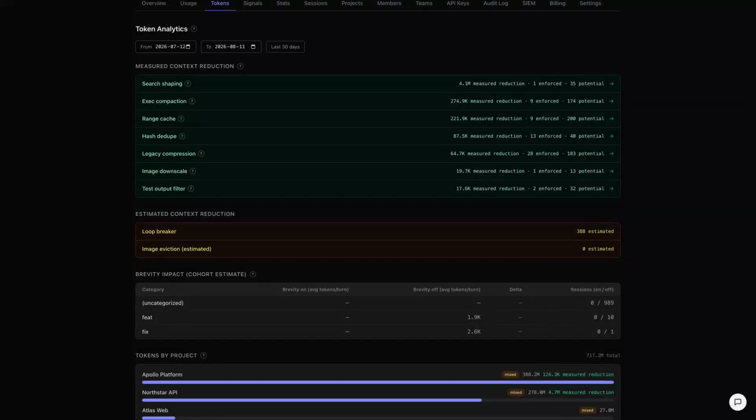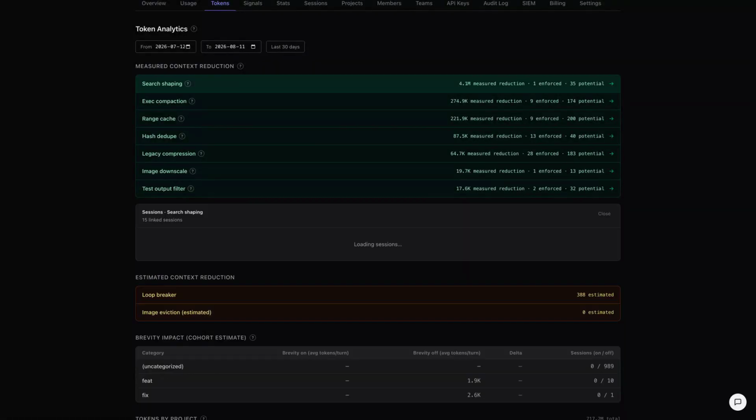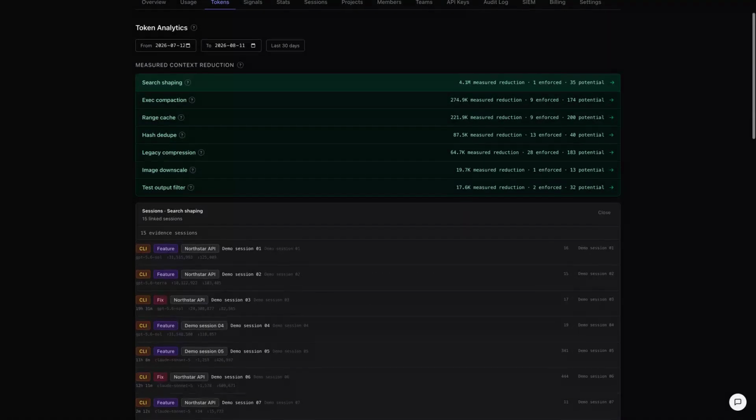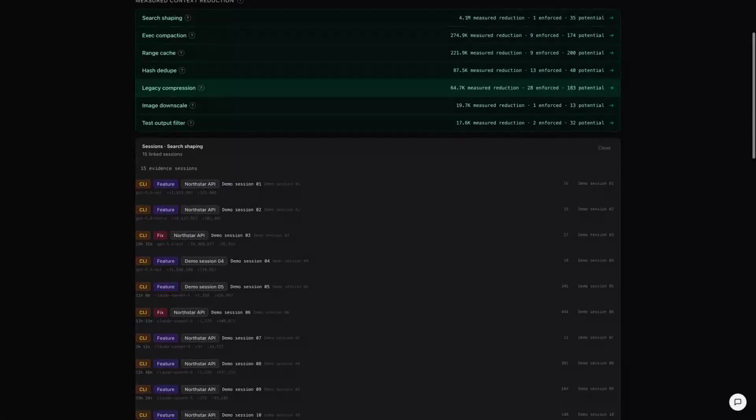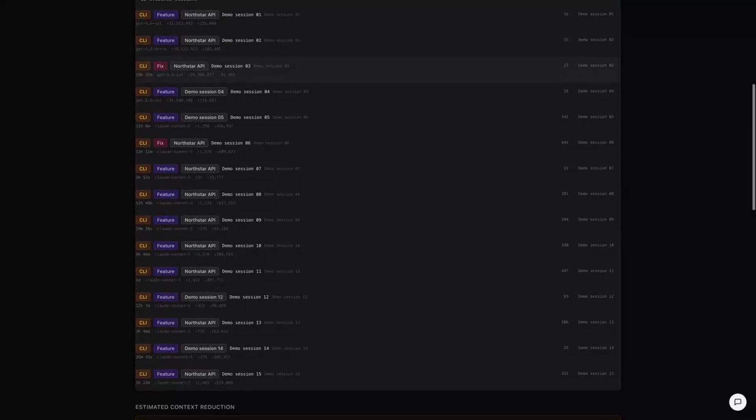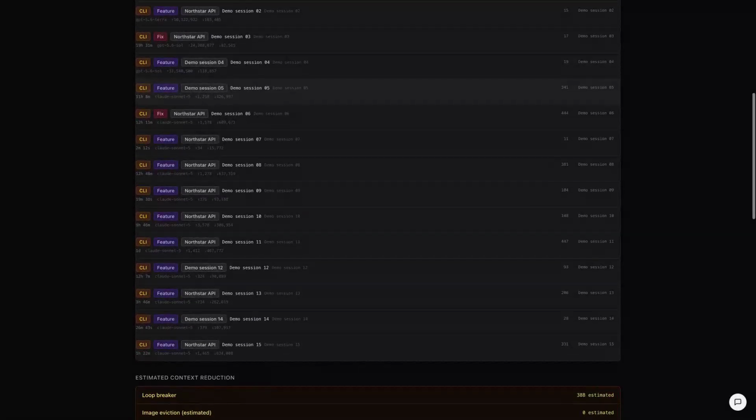A measured reduction should be traceable to the sessions where it operated, not left as an aggregate claim. Teams can inspect what was enforced, compare it with potential opportunities, and confirm that the mechanism removed unnecessary context rather than useful work. The distinction between enforced and potential results prevents opportunity estimates from being reported as achieved outcomes. The metric starts the investigation. Linked sessions make the result auditable and reproducible.